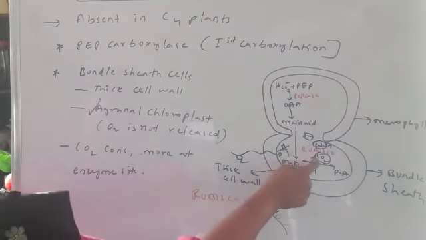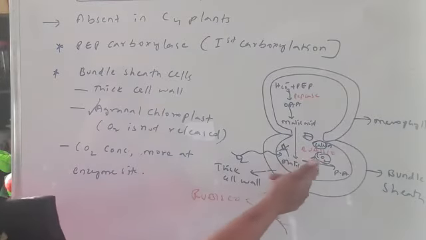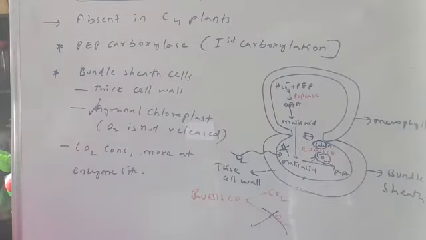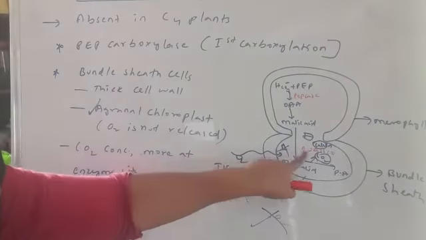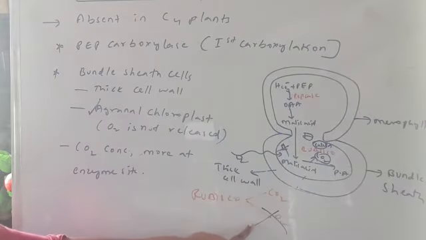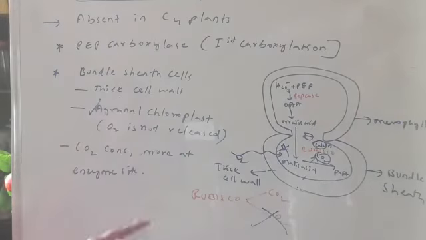And at the enzyme site there is CO2, because malic acid releases CO2 and converts into pyruvic acid. So if you observe, Rubisco can perform only carboxylation. Now there is no chance of oxygenation. So that is the reason why the waste process photorespiration is absent in case of C4 plants.